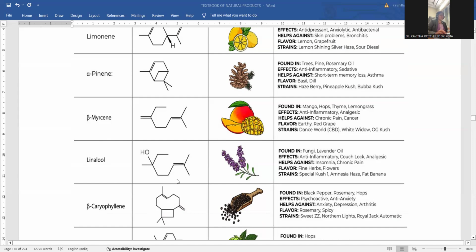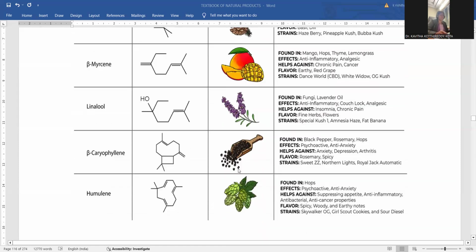Linalool is another example where you can locate an open chain molecule, once again with the hydroxyl functionality as part of it. Lavender is the economic source for this extraction process. And here, caryophyllene is another molecule you can find, a puckered ring system with a cyclobutane side chain, with additional branching and substitution upon the molecule. Black pepper, rosemary, and hops are the important sources from which you are able to extract caryophyllene.